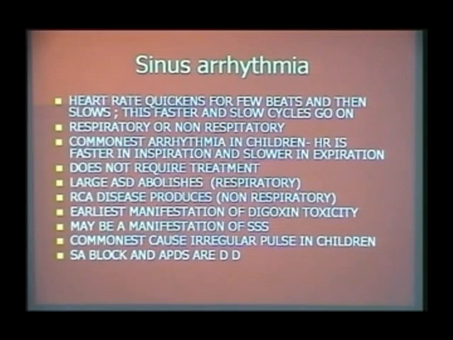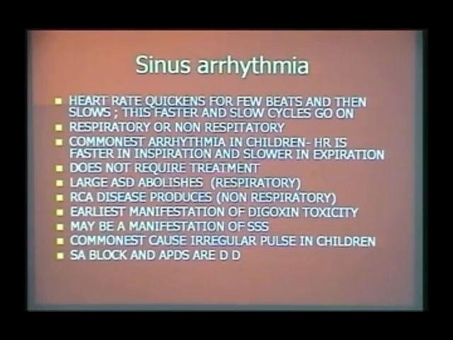In sinus arrhythmia, the heart rate quickens in inspiration and slows down in expiration, commonly in children, which is called phasic sinus arrhythmia. Whenever the heart rate changes with the respiration, it is called respiratory sinus arrhythmia. If the heart rate spontaneously slows and becomes fast, it is called non-respiratory sinus arrhythmia. So the faster and slower cycles are going on. The commonest arrhythmia in children, the heart rate is faster in inspiration and slower in expiration.